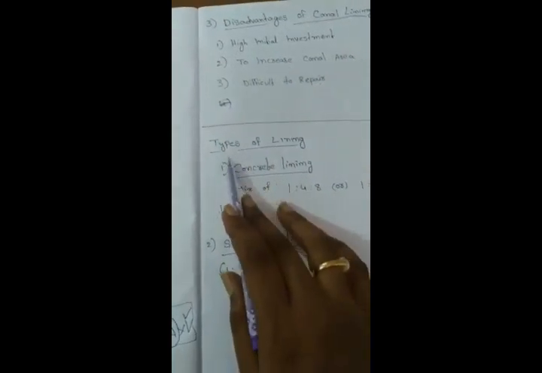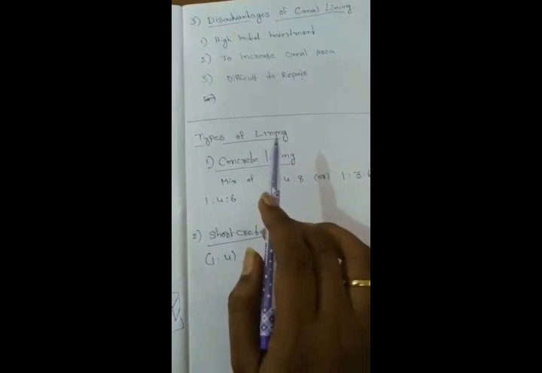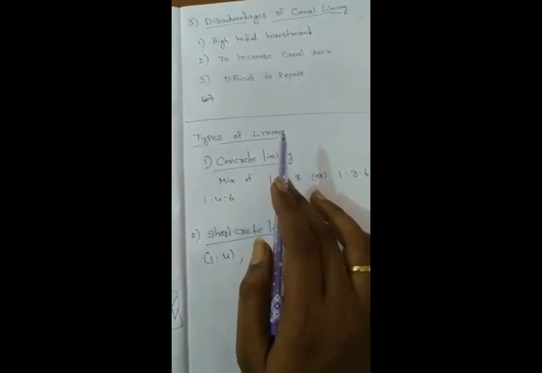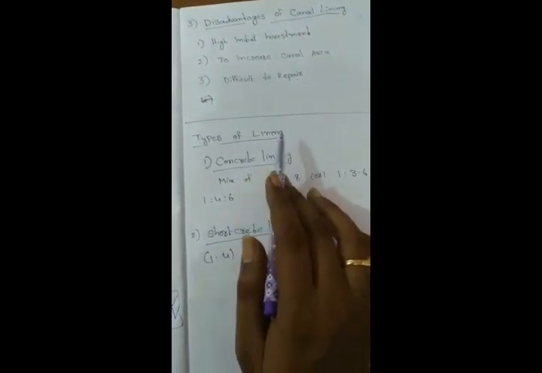Now we will discuss how many types of linings we have. The types of lining are mainly based on the material used for lining. We have many kinds of engineering materials, and each and every engineering material has different characteristics. So the types of lining are mainly based upon the material used.